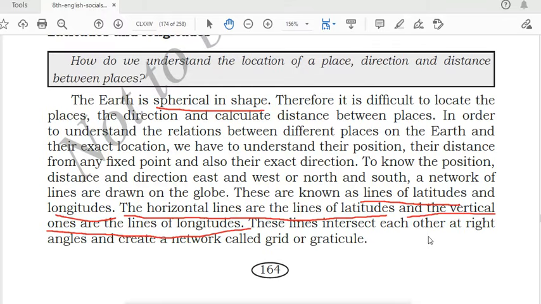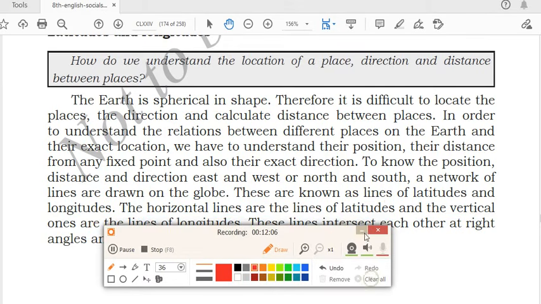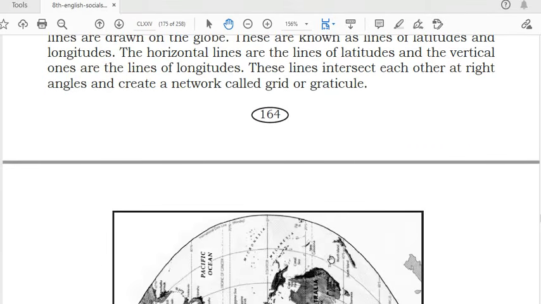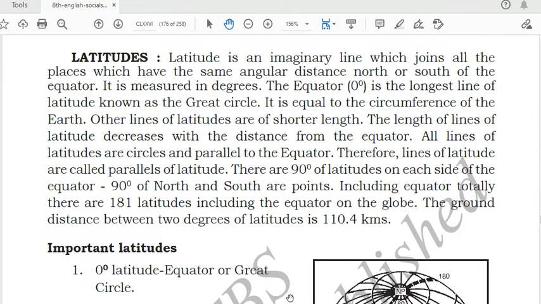These lines intersect each other at right angles and create a network called a grid or graticule. Suppose this is your horizontal line, this is your vertical line. They will intersect each other making a 90-degree angle, a right angle, and it is called a grid or graticule. Next we'll talk about latitudes.